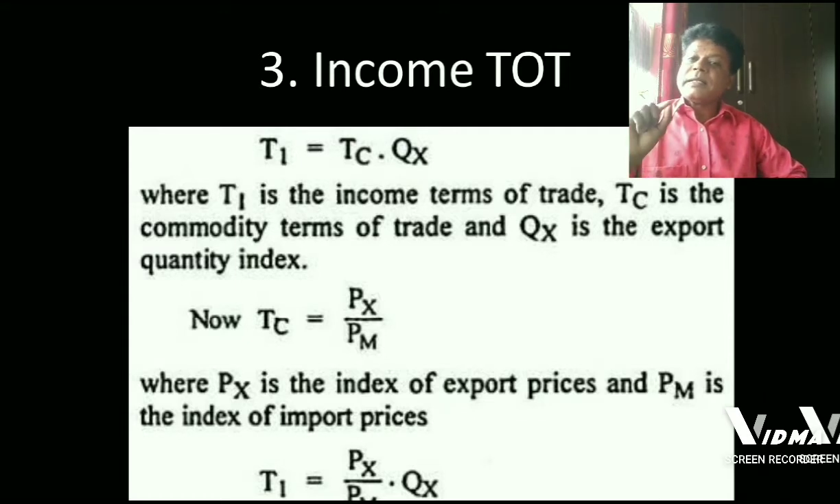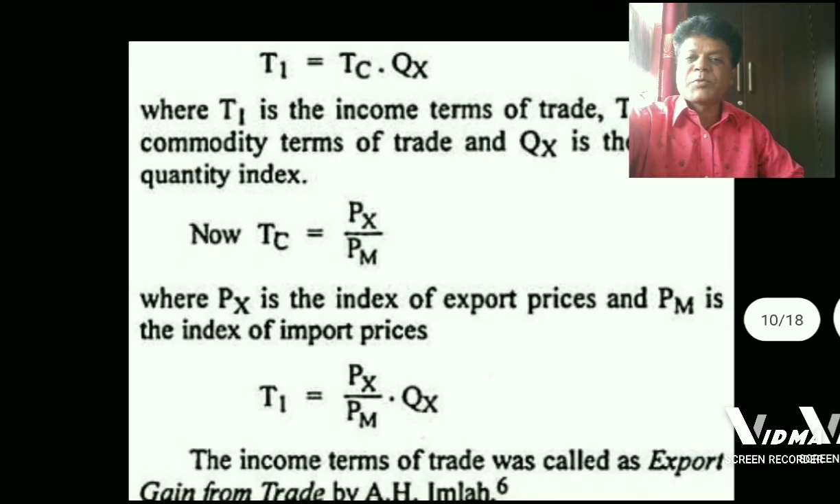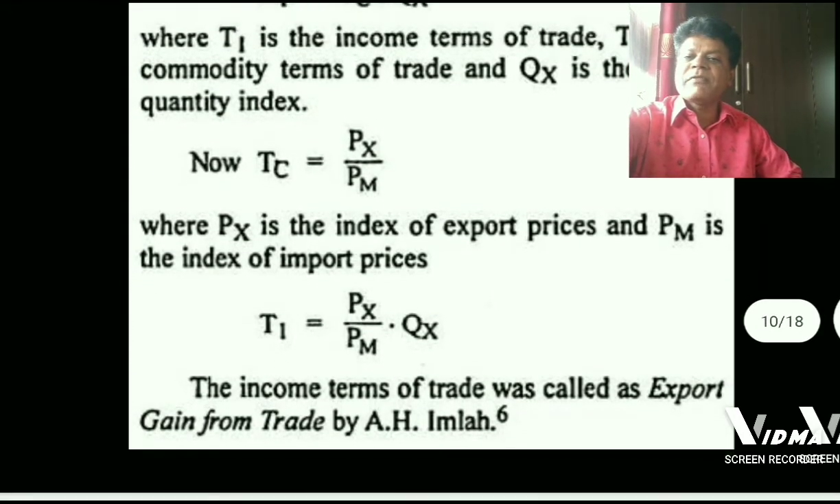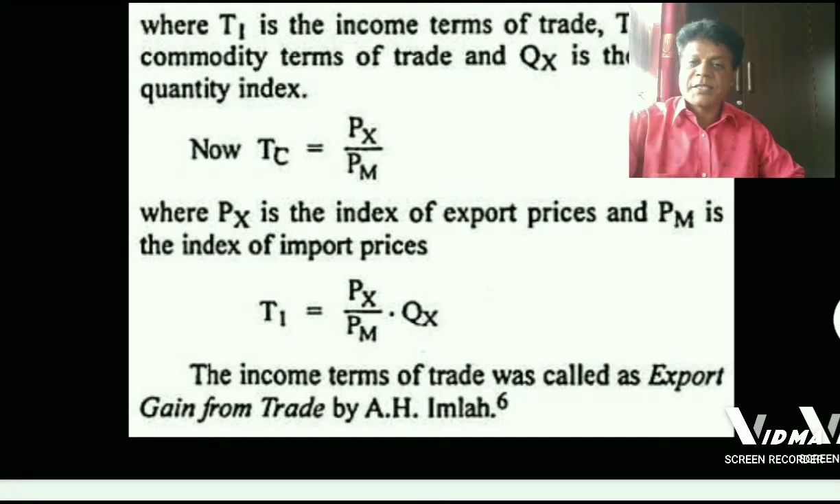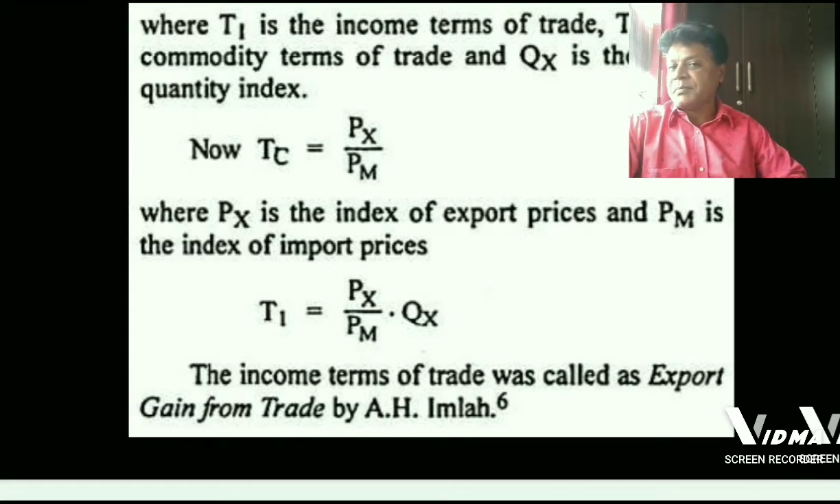Therefore, TC, that is commodity terms of trade, is equal to PX upon PM, whereas PX is the index of export prices and PM is the index of import prices. Thus, we can write income terms of trade as T1 is equal to PX upon PM into QX. The income terms of trade was called as export gain from trade by A.H. Imlah.